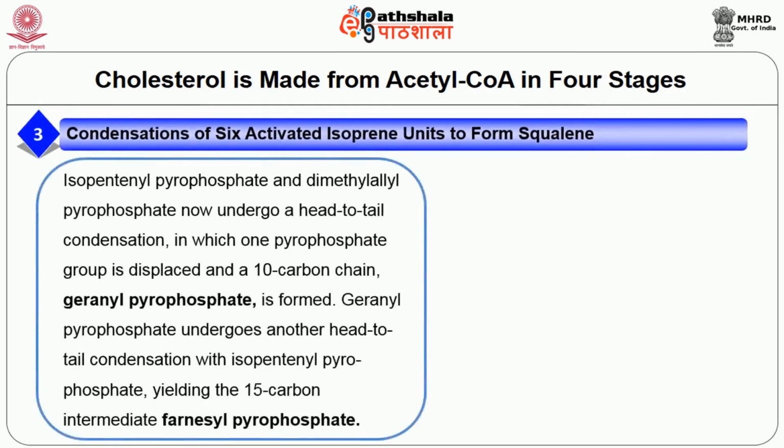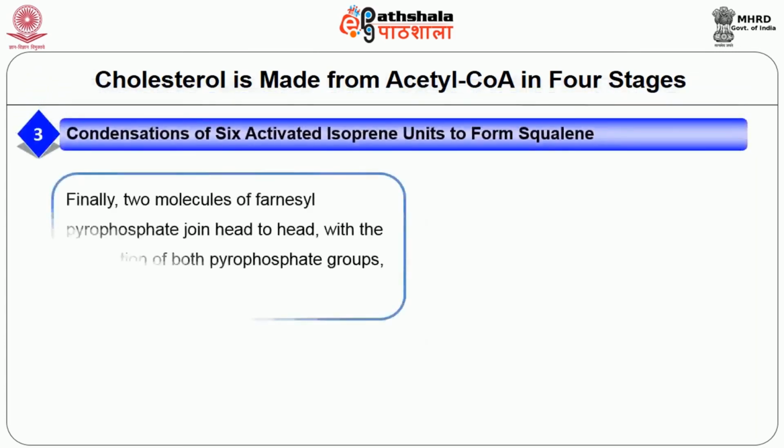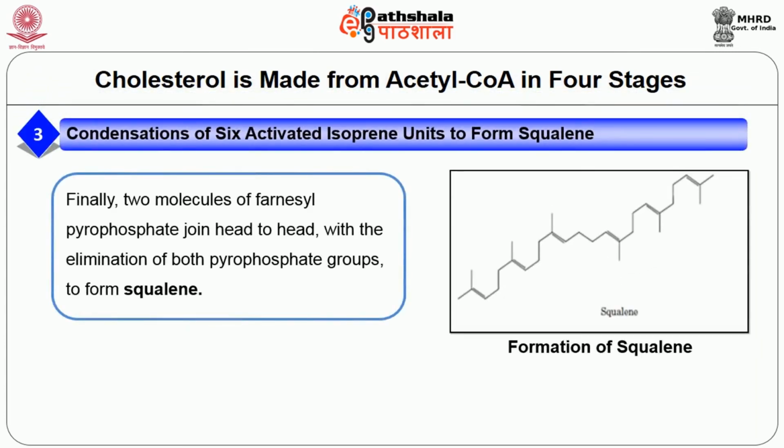Stage 3, condensation of 6 activated isoprene units to form squalene. Isopentenyl pyrophosphate and dimethylallyl pyrophosphate now undergo a head-to-tail condensation, in which 1 pyrophosphate group is displaced and a 10 carbon chain, geranyl pyrophosphate, is formed. Geranyl pyrophosphate undergoes another head-to-tail condensation with isopentenyl pyrophosphate, yielding a 15 carbon intermediate, farnesyl pyrophosphate. Finally, 2 molecules of farnesyl pyrophosphate join head to head with the elimination of both pyrophosphate groups to form squalene.